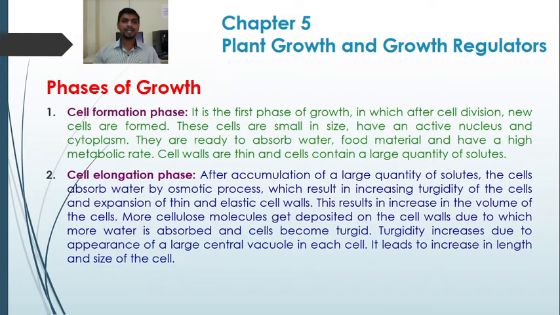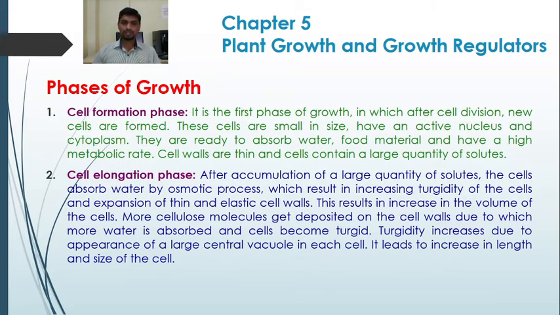After this, the cell elongation phase. After accumulation of a large quantity of solutes, the cells absorb water by osmotic pressure. Previously I told you that the cell walls are thin and the cell contains a large quantity of solutes. Due to this, the osmotic pressure of the cell sap increases, due to which the cell absorbs a large quantity of water, which results in increasing turgidity of the cells and the expansion of the thin and elastic cell wall. The cell wall, which is thin and elastic, expands due to the entry of water into the cell. This results in increasing turgidity of the cell.